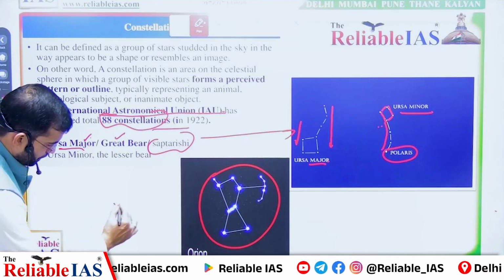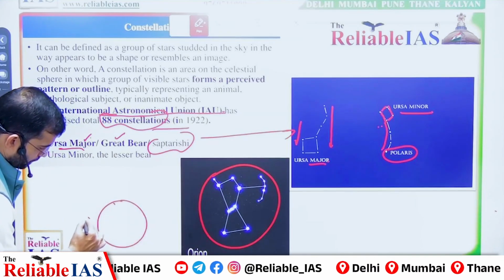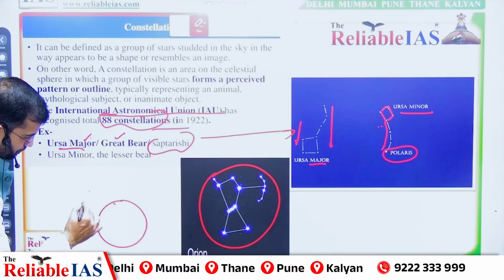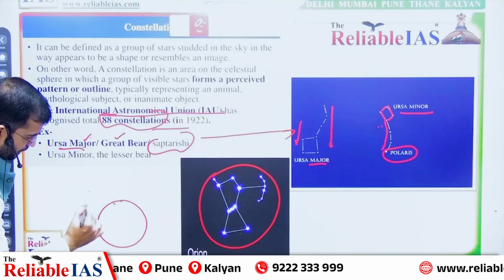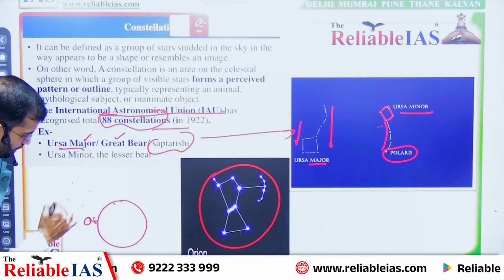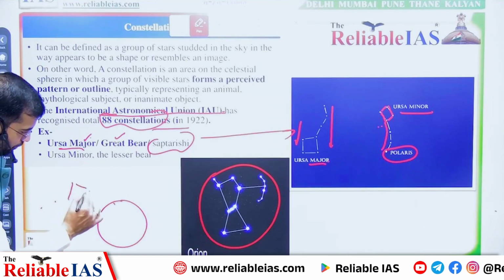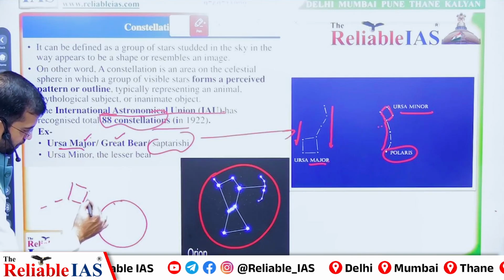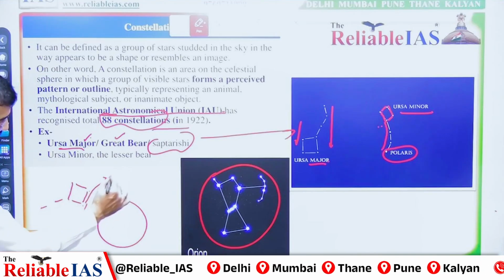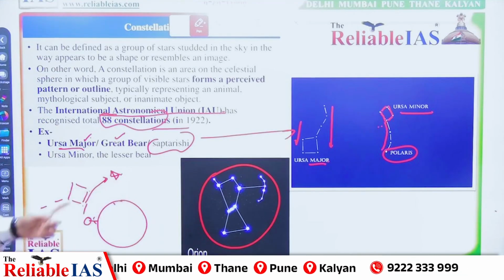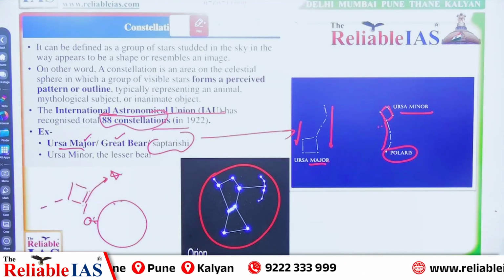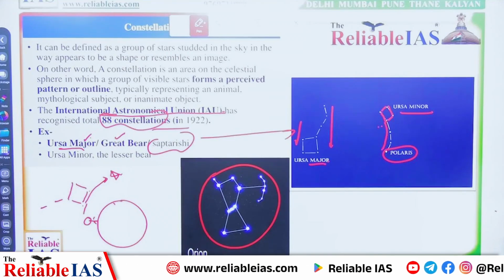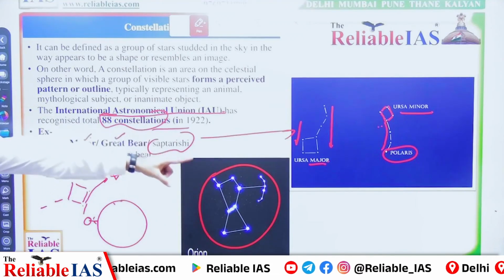Suppose this is our Earth and someone is standing here. Ursa Minor is this way, Ursa Major this way, a combination of 7 stars. If we join the base of these stars, we can find the pole star. That is the way Ursa Major can be helpful for identification of the pole star.